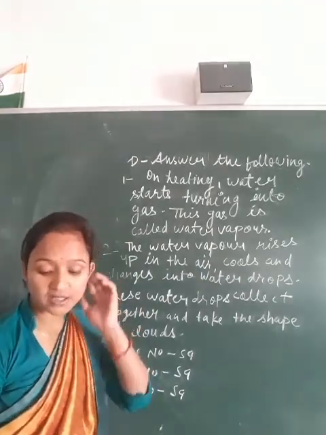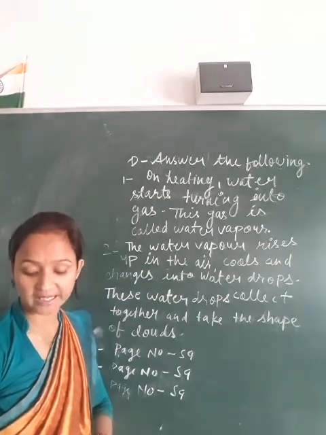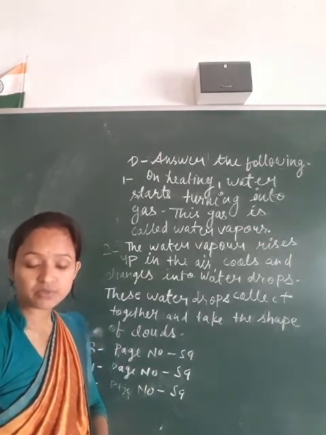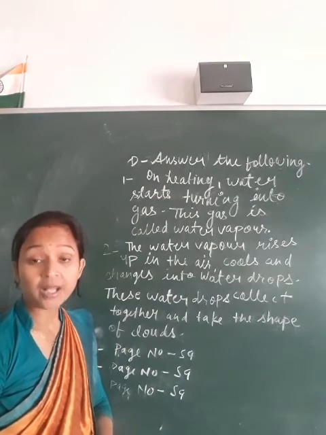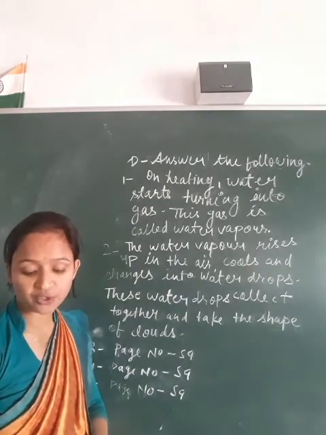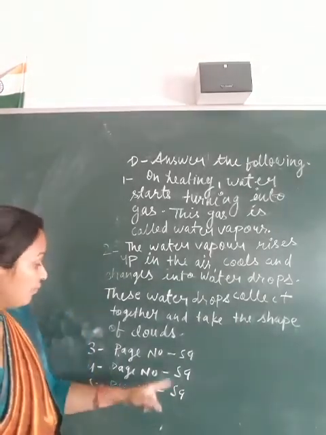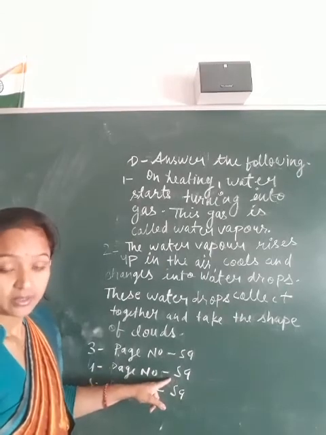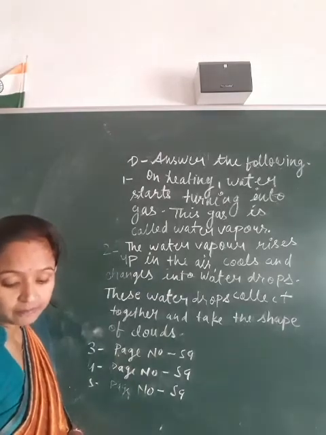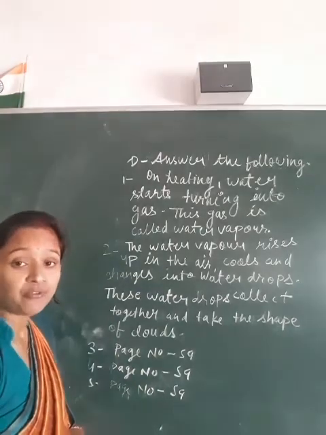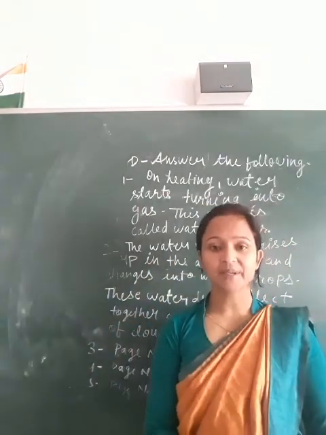Sometimes the rain passes through very cold air and it then changes into crystals of ice called hailstones, and sometimes water vapor in cold air changes into soft flakes of snow which fall to the earth. This is called snowfall. Given on page number 59, and you have to write from page number 59.